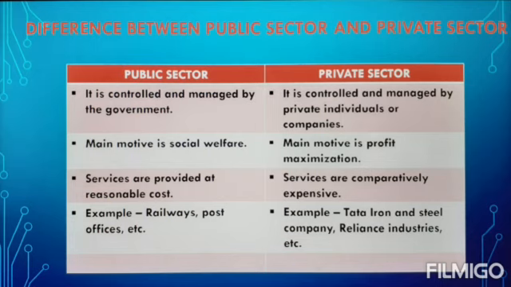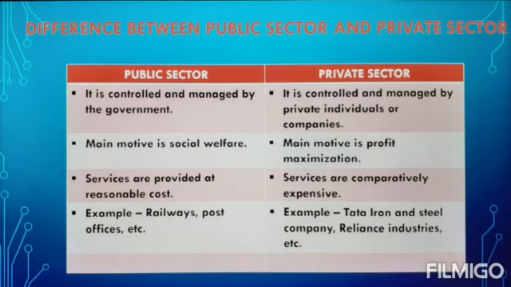So in the public sector, the government owns most of the assets and provides all the services, whereas in the private sector, ownership of assets and delivery of services is in the hands of private individual or companies. Main motive of the private sector is to earn profits, whereas the main motive of public sector is social welfare.